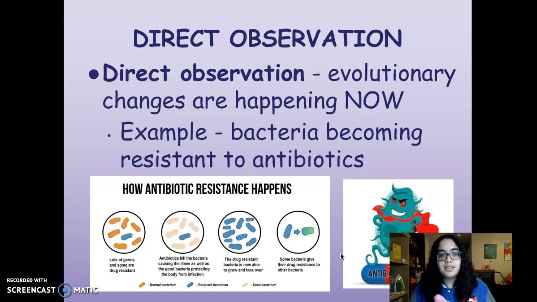Antibiotics will kill the bacteria that cause the illness, but some are resistant to the drug. So the drug resistant ones can now grow, they can take over, and now all of a sudden you have this new strain of bacteria that is resistant to antibiotics and the medicine doesn't work on them anymore. So this is an example of evolutionary changes happening to a bacteria, antibiotic resistant bacteria.